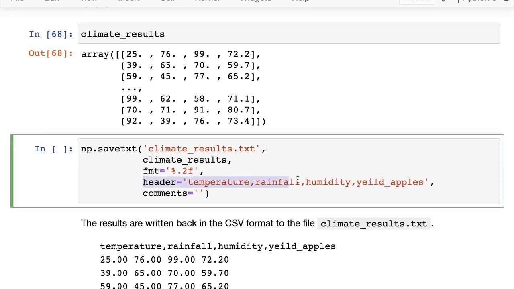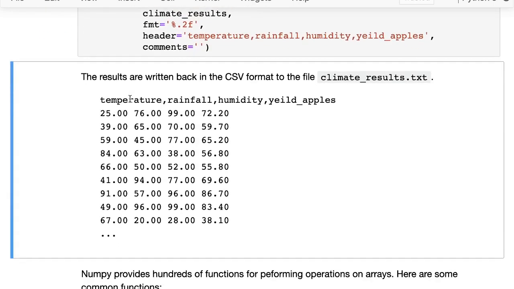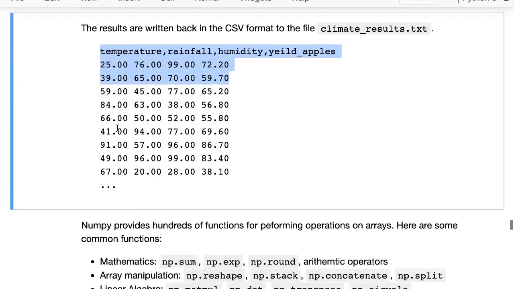So that's why we can use the header argument. And finally, there's a comments argument. I will let you figure out what this comments argument does. You can simply remove this argument, run it, and see what the difference is. Okay, so we run savetxt and that writes the results back to climate_results.txt in this format. And once again, you can open the file and check that it has the expected output.